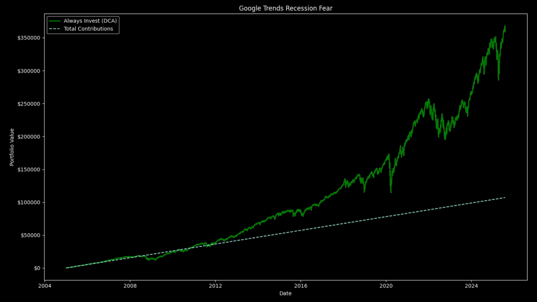Okay, so there you go. Since 2005, if you're just putting money straight into your savings, you'd have about $105,000. But if you were investing in the SPY, you'd have $356,000. So that's pretty good. Surprise, surprise, investing is great. This is with dollar cost averaging, so there's been absolutely no avoidance of any recessions.